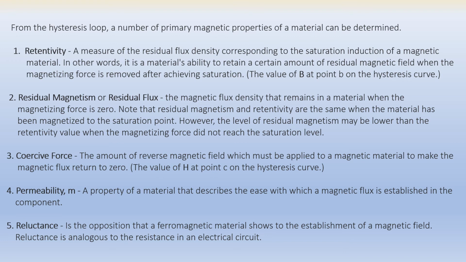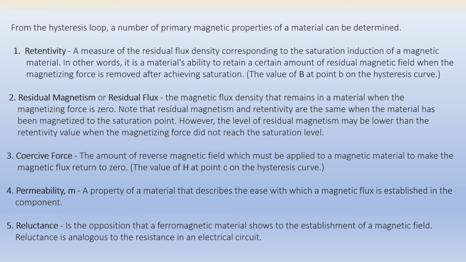Even if the magnetic force is removed, the material will retain some form of magnetic field.